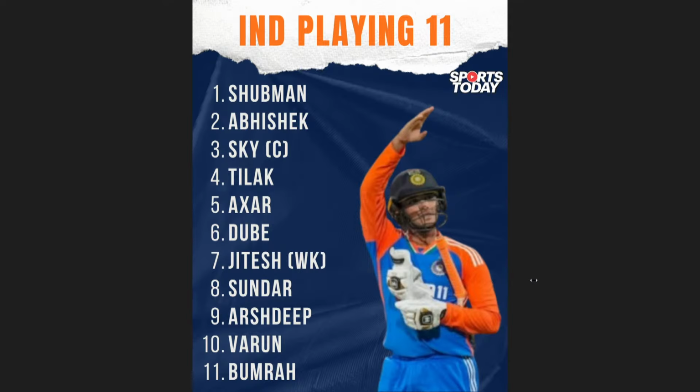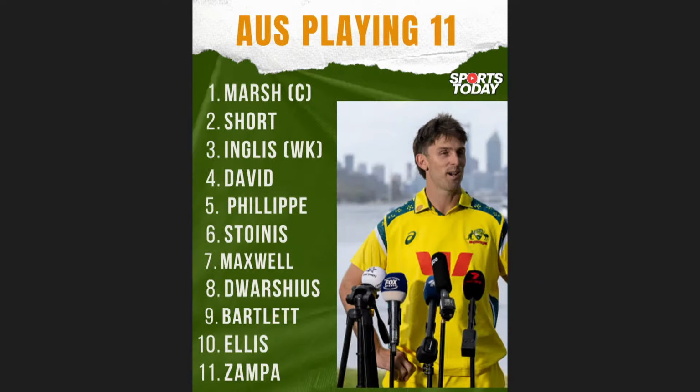4 changes are there for the Australian cricket team. So, what are those changes? Mitchell Marsh is the captain, Matthew Short, then you've got Josh Inglis, who's the wicketkeeper, then Tim David, Josh Philippe is back, Marcus Stoinis, Glenn Maxwell. Maxwell is the other major change. Remember, he had suffered a fractured wrist, and that is why he had to miss the first 3 T20Is against India, but now he's back. Ben Dwarshuis has also been included in the side, and Xavier Bartlett, Nathan Ellis and Adam Zampa.